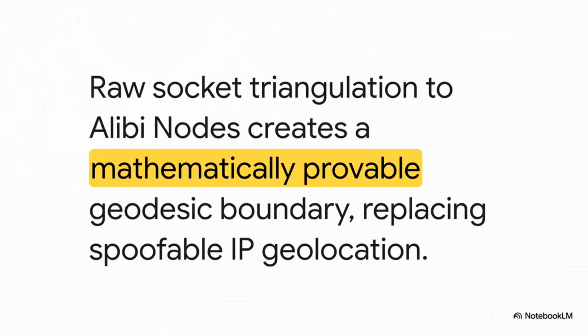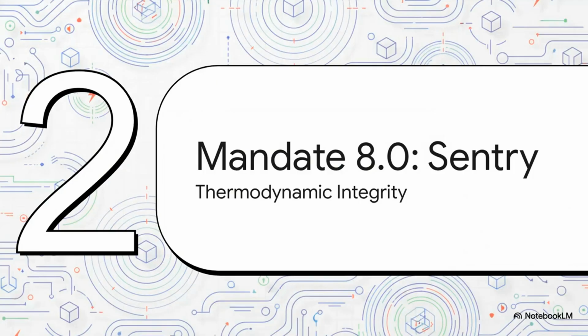So, how does it work? We use raw socket latency triangulation to a network of verified Alibi nodes. This completely replaces spoofable IP geolocation. What we're left with is a mathematically provable geodesic boundary. A hypervisor can lie about an IP address, but it cannot lie about the speed of light. Okay, that handles location. Now for the second threat vector, the silent observer, we have Mandate 8.0, the microcode Sentry.